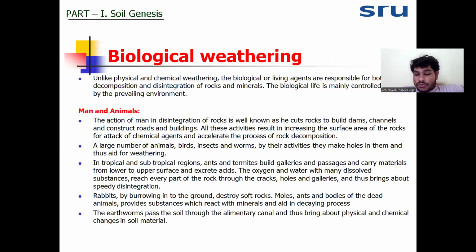Okay, so we have discussed up to physical weathering and chemical weathering. The next one, the third process of weathering, is biological weathering. Biological weathering requires living organisms like man, animals, plants, plant roots, and microorganisms. We'll first discuss man and animals, and how they bring about the disintegration and decomposition of rocks and minerals.